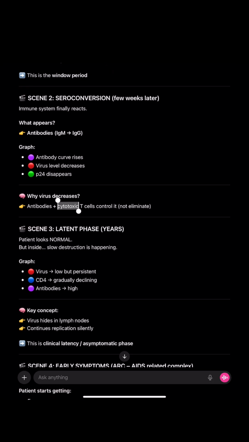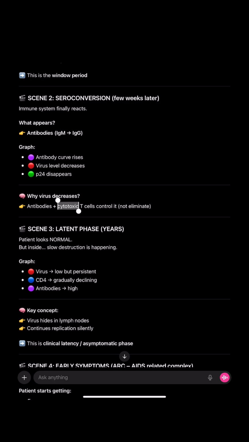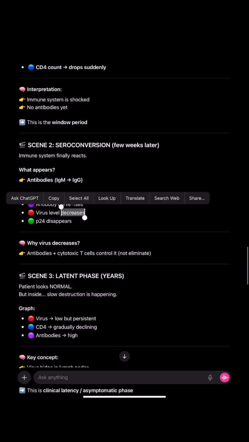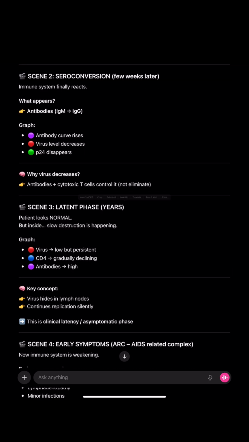So antibodies are there, and cytotoxic T cells control it, and they don't eliminate it. It means what? The virus is controlled by cytotoxic T cells, and in this case, we are seeing viral decrease because of this reason. In the latent phase, for years during that period, the patient looks very normal, but inside slow destruction is happening. Virus is low, but persistently it is slowly increasing.